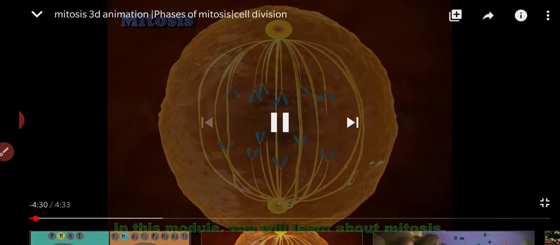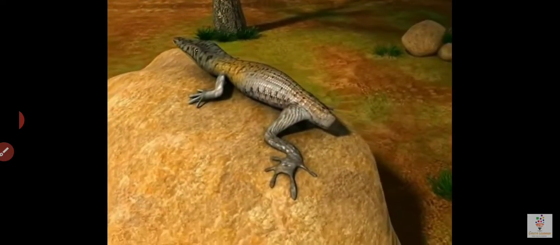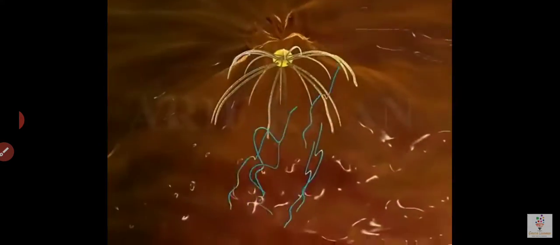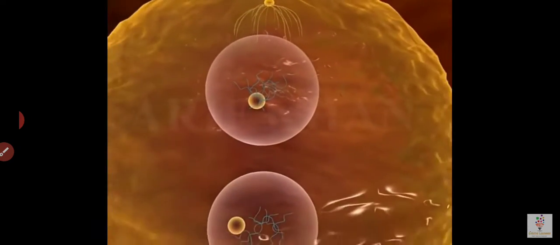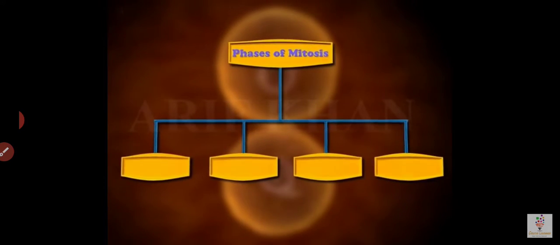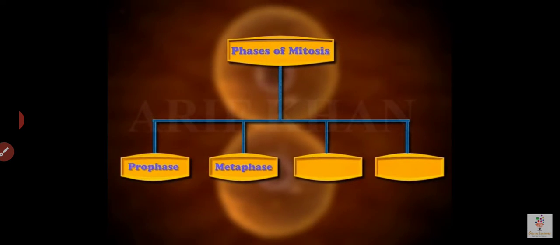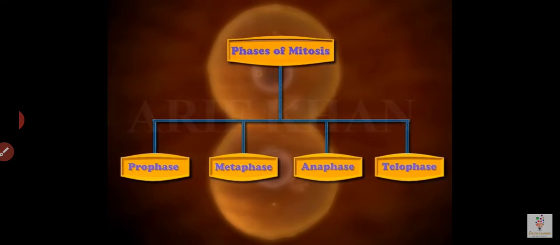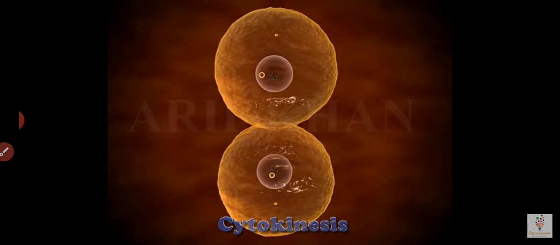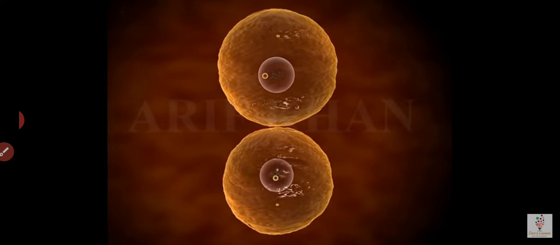In this module, you will learn about mitosis. Mitosis is a process of cell division that makes possible regeneration of body parts. To elaborate, mitosis is the separation of nuclear chromosomes into two identical daughter nuclei. It is divided into four key phases: prophase, metaphase, anaphase, and telophase. An additional phase called cytokinesis occurs after the complete nuclear division.